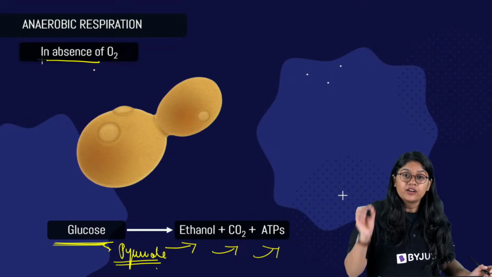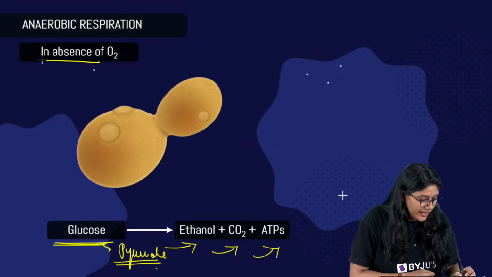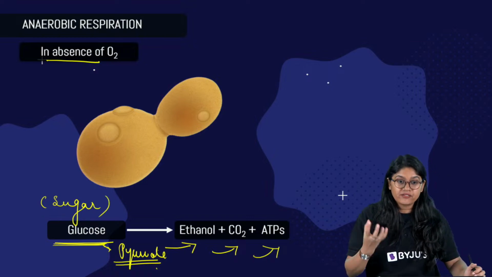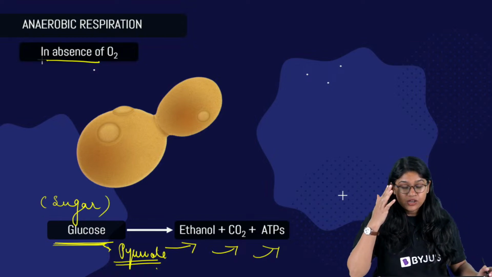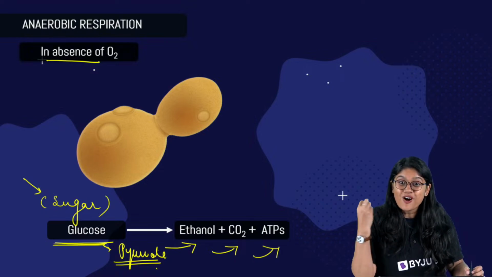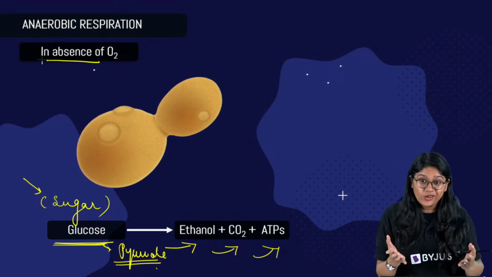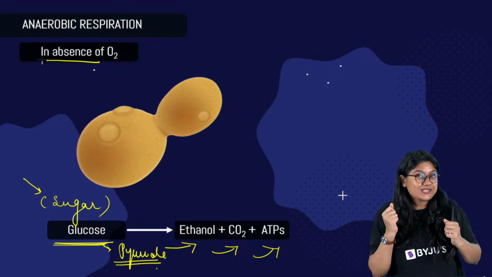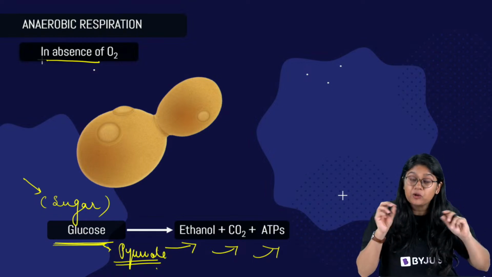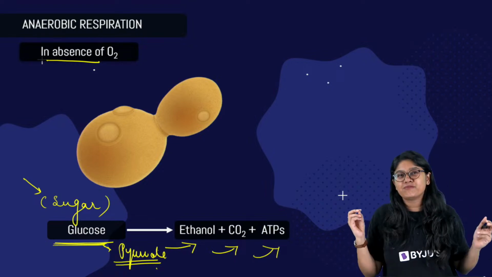Clear, everyone? Now the important thing over here is the reaction. Sugar, right? Glucose, of course. It's a part of the carbohydrate and we have the sugar over there. So this sugar will react and we'll see the formation of CO2. We can see this in the formation of bread also, in the formation of cake also, right? I'm sure your parents would have used the yeast to make the cake and bread very spongy.